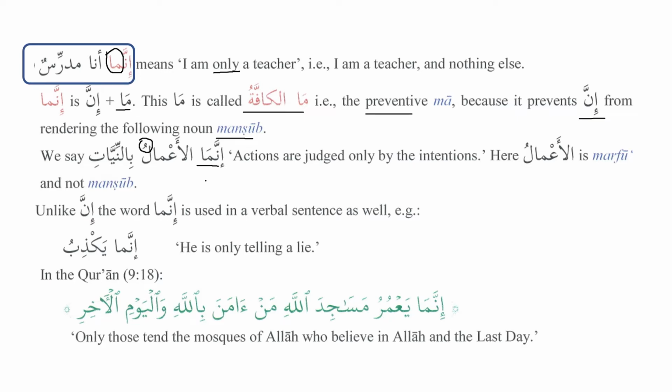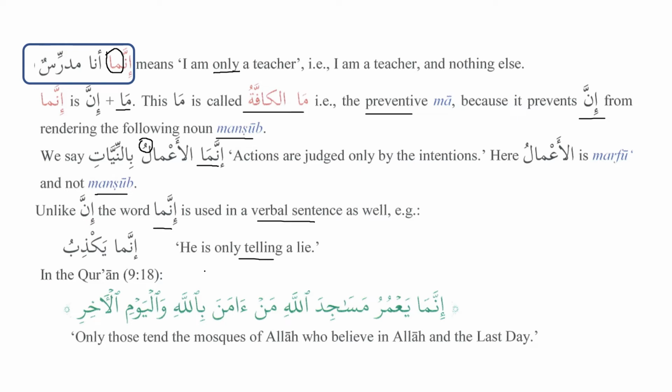So we have a beautiful hadith, the first hadith of Sahih Al-Bukhari. Innama al-a'malu bin-niyat. Actions are judged only by the intentions. So here al-a'malu is marfu' and not mansub. Also, unlike inna, the word innama is used in a verbal sentence. So it can be used with the verb as well. Innama yakdhibu, he is only telling a lie.